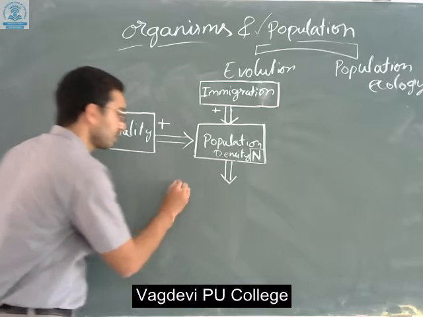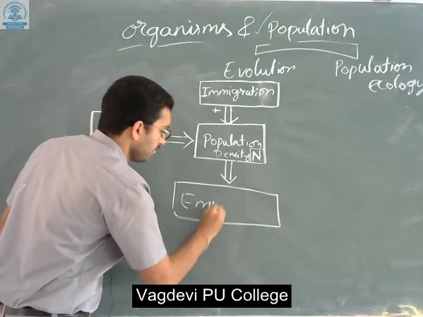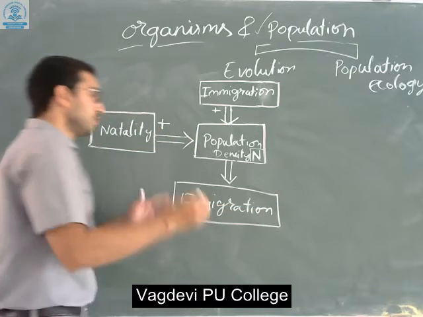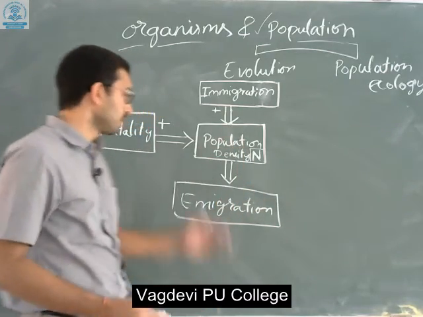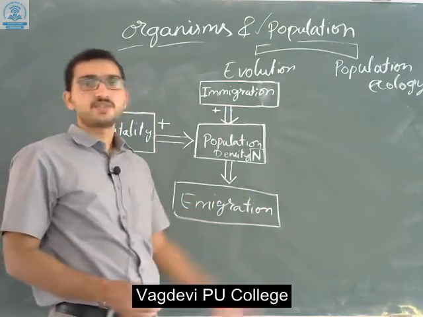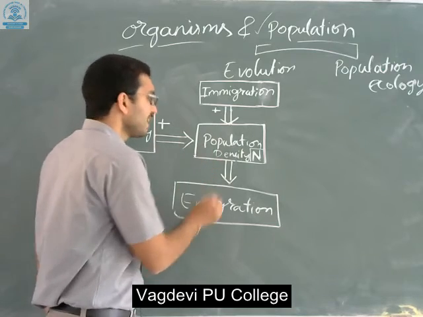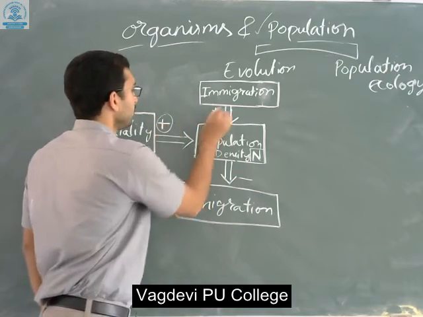Emigration means coming out, isn't it? In emigration, a group of species comes out of a particular population. We denote it in a negative value. Keep this in mind.